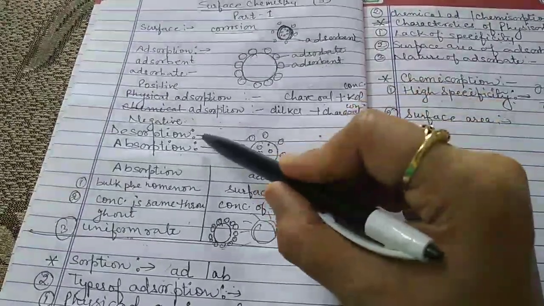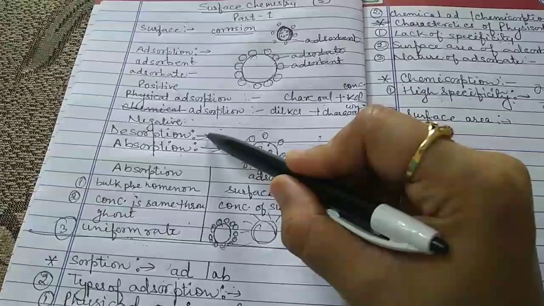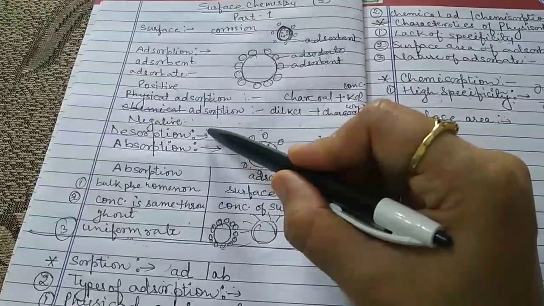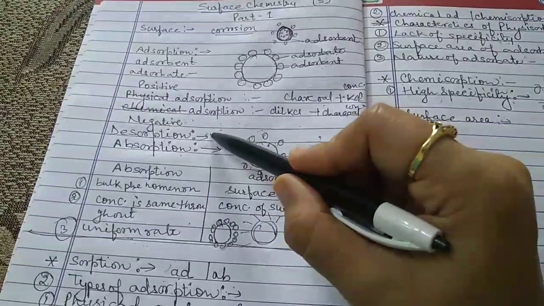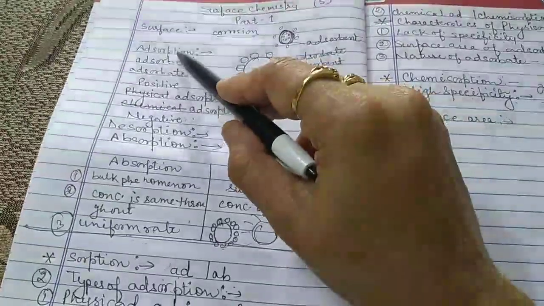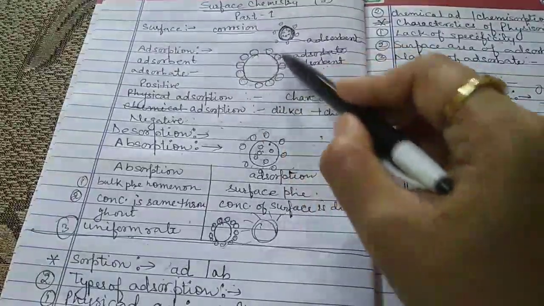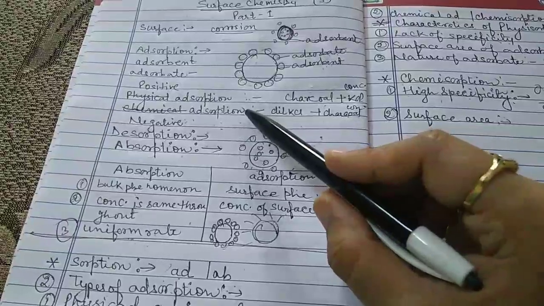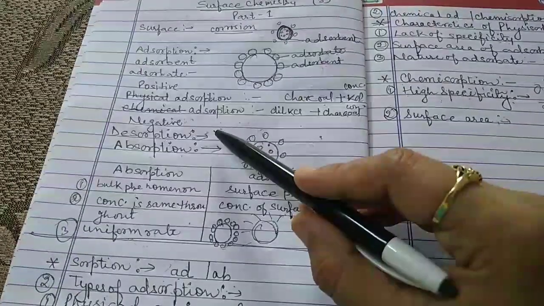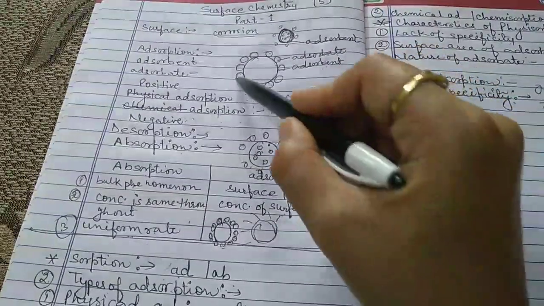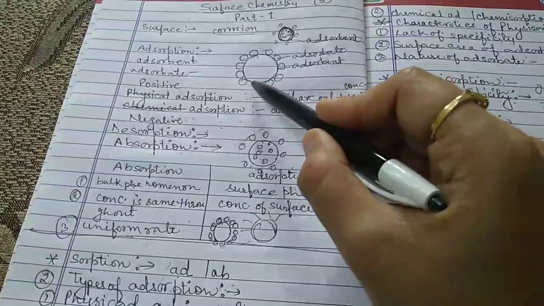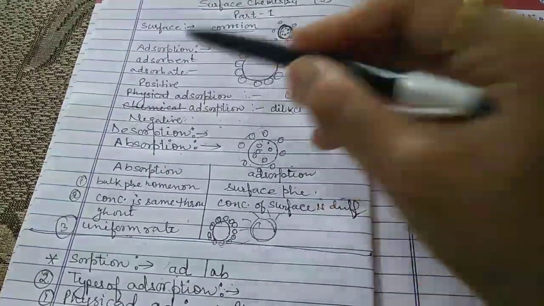Now there is another term, desorption. Desorption means adsorption is of a reversible nature. This adsorption process is of a reversible nature. Here the meaning of reversible is that the species which are attached on the surface have a tendency to leave the surface.